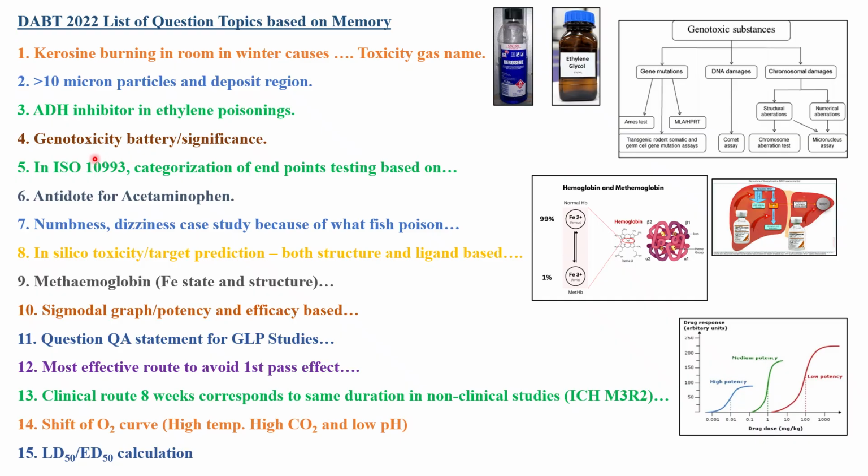Please kindly go through. Next topic is ISO 10993 categorization of endpoints, testing based on that. As you can see, as per the recent update in the ICH Q3E guideline, there is the extractables and leachables guideline which is being circulated by the ICH committee for comments from the industry. So in that also there will be discussion of extractables and leachables.